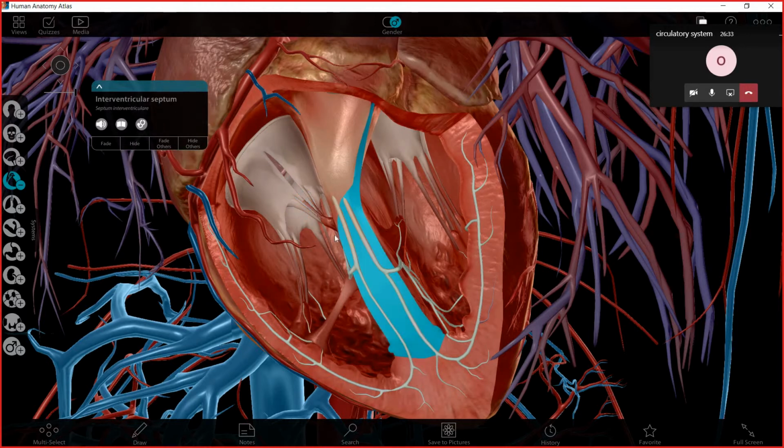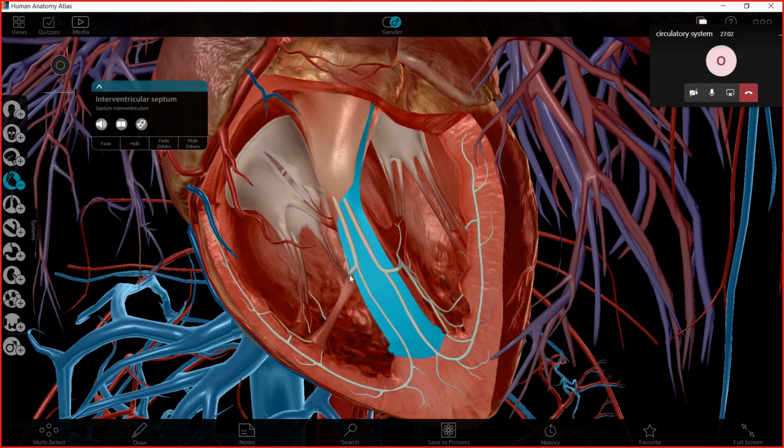So this septum is a wall that separates the left side and the right side. These 2 types of blood cannot be mixed. If they are mixed, it will be a disaster, and mainly it can lead to death.